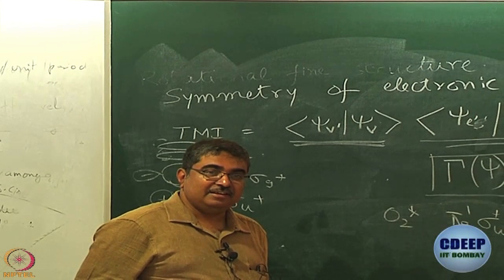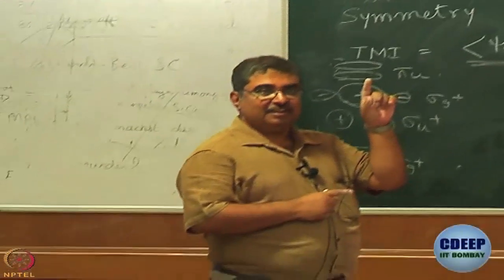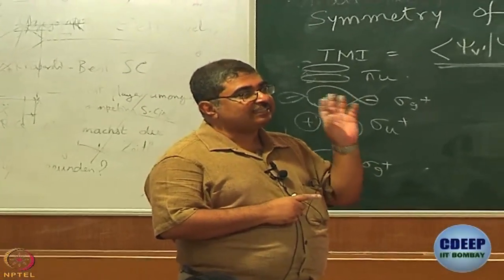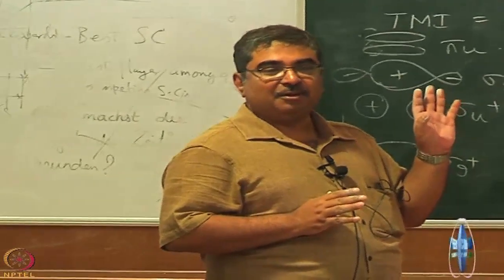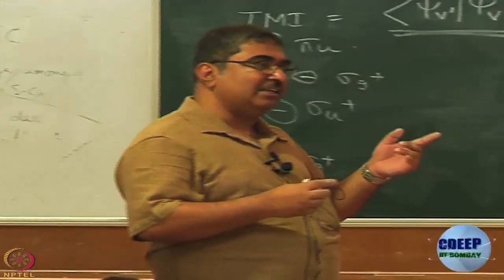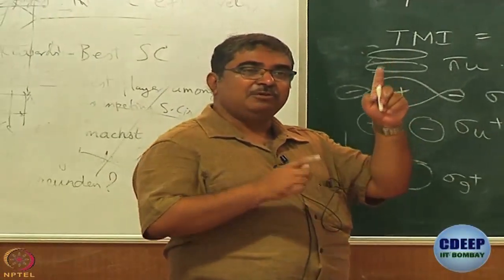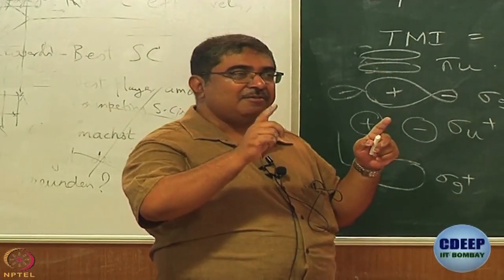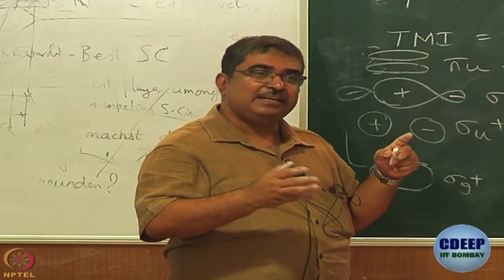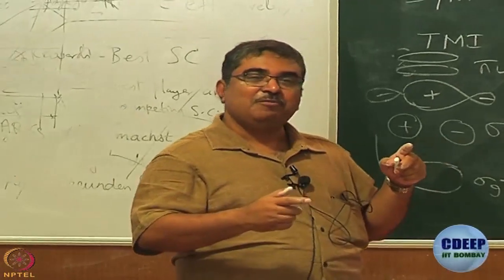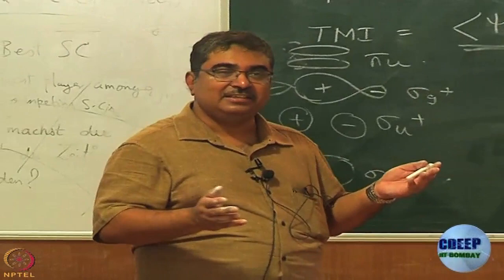right. When you have 2 electrons in 2 levels, then you get singlet states as well as triplet states, right. Because if you go back to the form of wave function, say this is phi 1, this is phi 2, how do you write phi 1 1, phi 2 2, but you can never just write that, you have to write phi 1 2, phi 2 1 as well, and you take linear combination plus or minus, right.